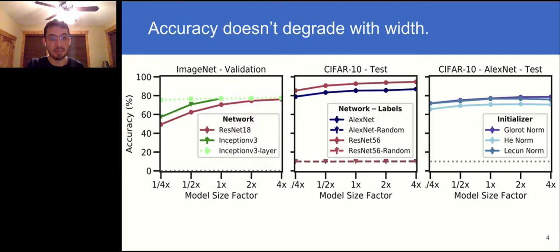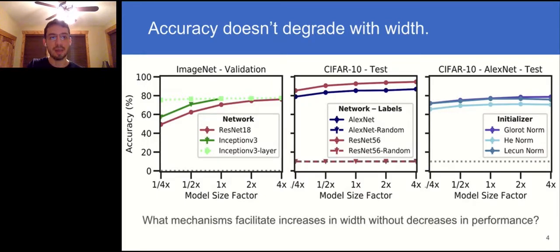To get some more clues, here are some examples of over-parameterized networks that we trained, as well as their test accuracy. In each of these, we see that accuracy either increases or stays the same as width increases. So why do wider networks not tend to perform more poorly, even as their architectures become more and more capable of overfitting? The means by which models automatically tend towards simple solutions that are more likely to generalize is referred to as implicit regularization. So here we ask, what neural mechanisms facilitate increases in network width without decreases in performance as a result of implicit regularization?